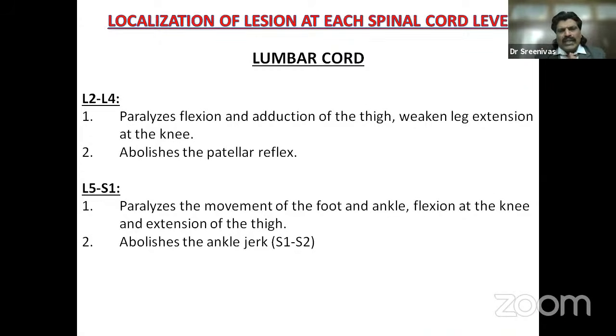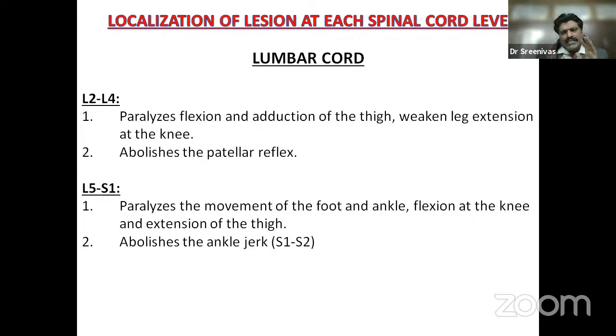Lumbar level L2, L3, L4 paralyzes flexion and adduction of the thigh, the iliopsoas and adductors, and weakens knee extension, that is the quadriceps, because the quadriceps is L2, L3, L4. It abolishes the patellar reflex, that is L3 and L4. If the lesion is at the level of L5, S1, it paralyzes the movements of the foot and ankle and flexion of the knee, that is hamstrings, and extension of the thigh, that is gluteus medius. They're all supplied by L5, S1, and this abolishes the ankle jerk. So L5, S1 abolishes the ankle jerk, L2, L3, L4 abolishes the patellar reflex.